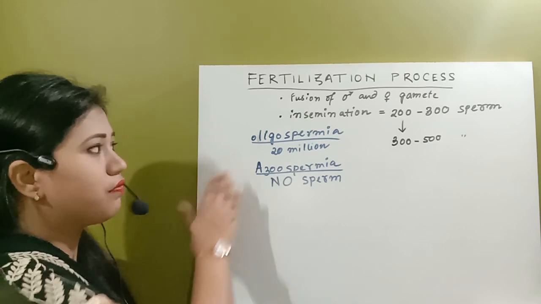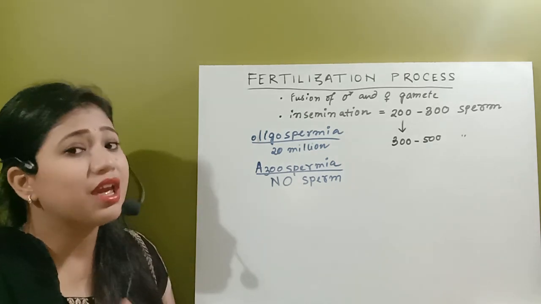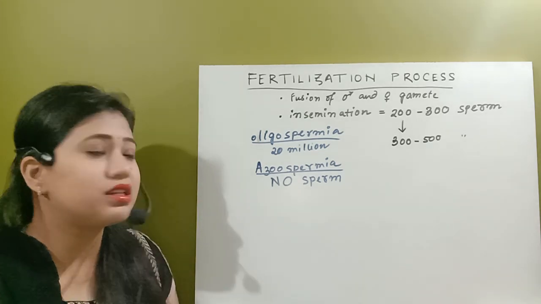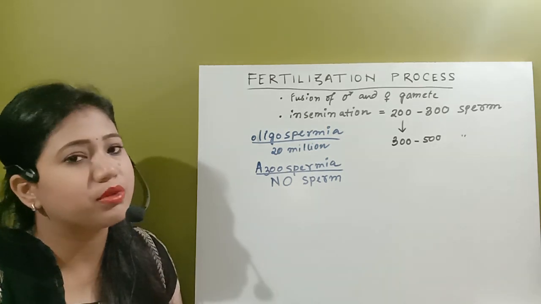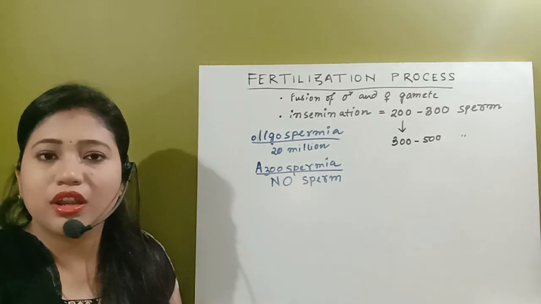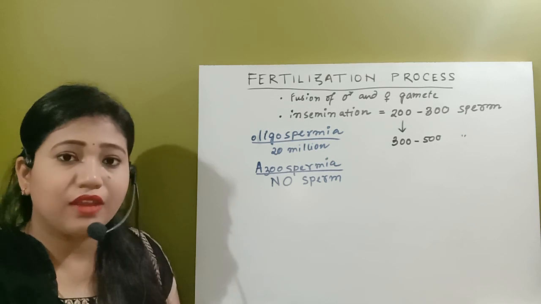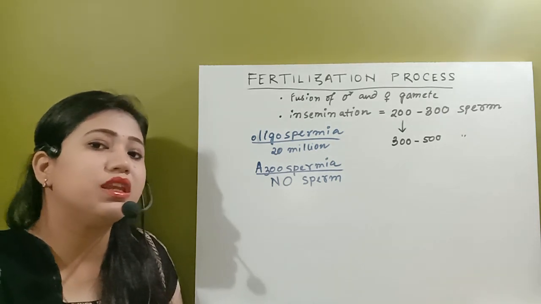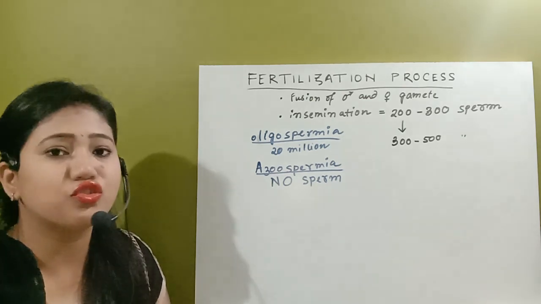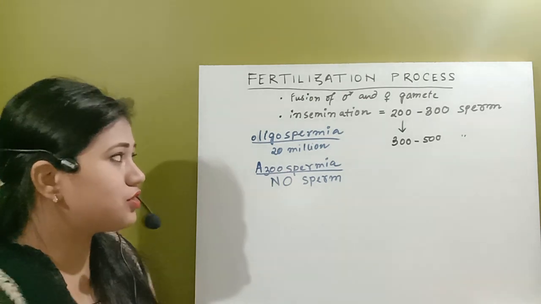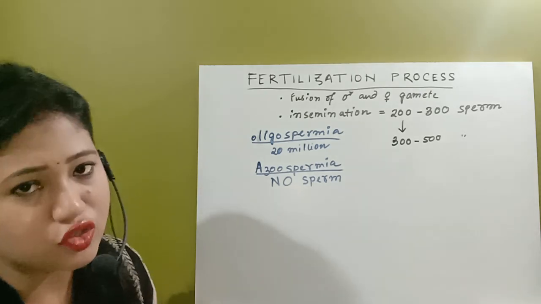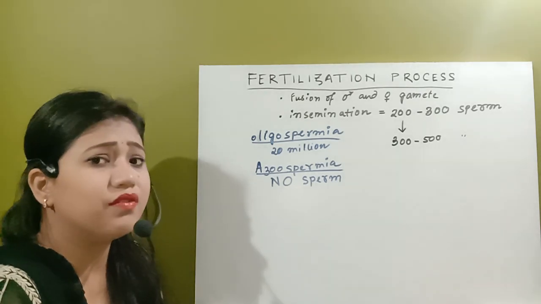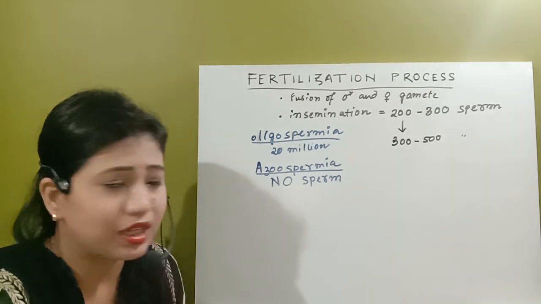But when oligospermia occurs, the semen will still contain around 20 million spermatozoa, which might seem more than enough. But on reaching the site of the fallopian tube, from that 20 million, very few or no spermatozoa can reach. That's why this condition is known as oligospermia. In that case, the male may be infertile.